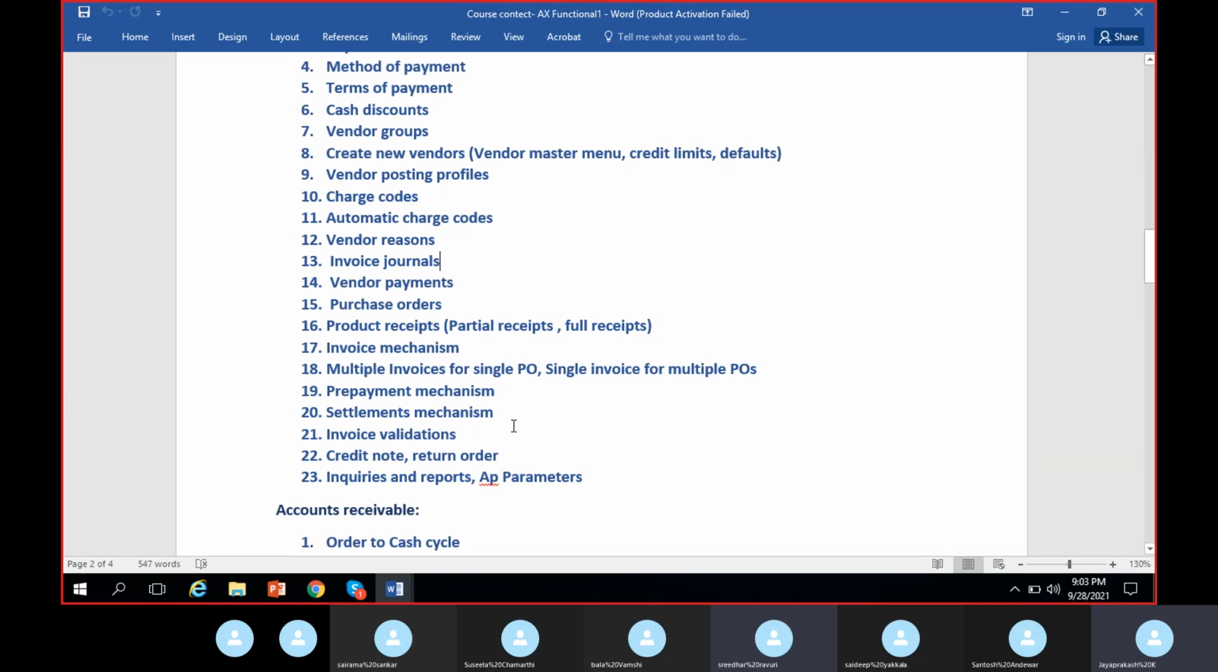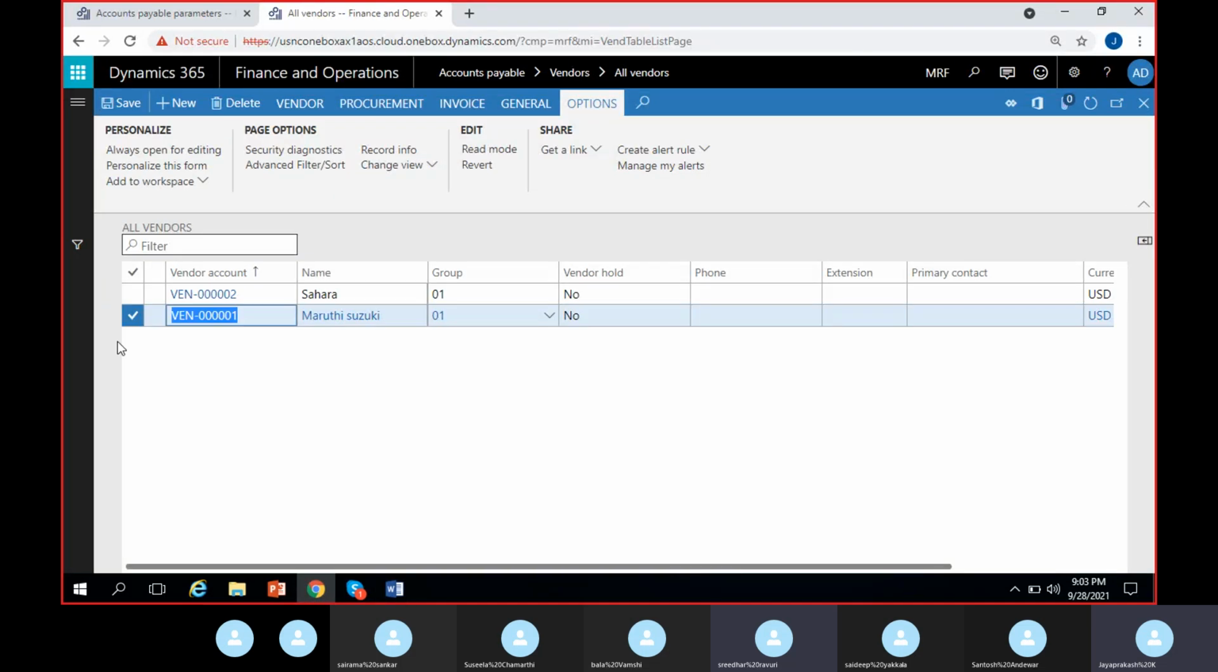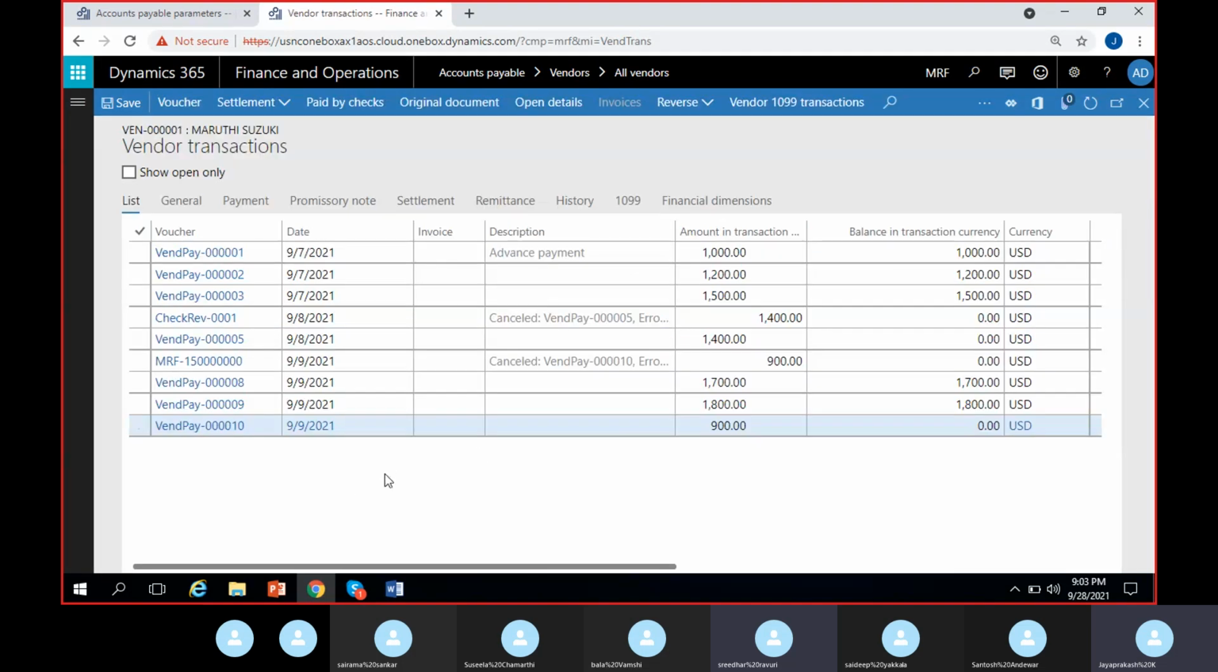Okay. Let's see if the record name is changed. Yeah, it's changed. Now you see Maruti Suzuki is changed to vendor 001. If I go for any vendor transaction, vendor and transactions, let's see, we have a few payment transactions for this vendor. I guess a lot of them.